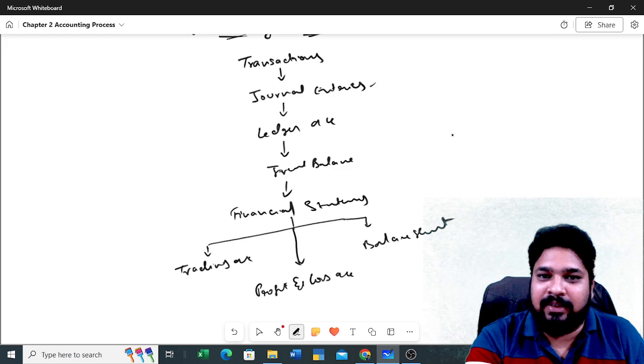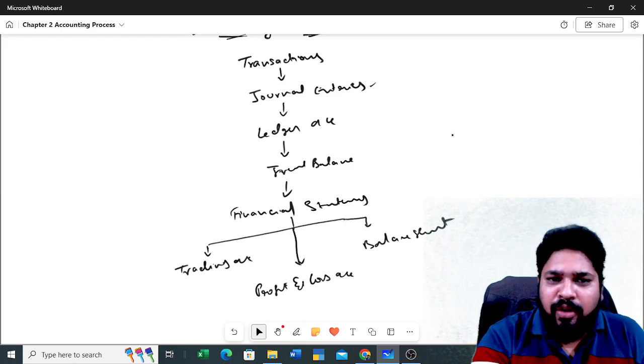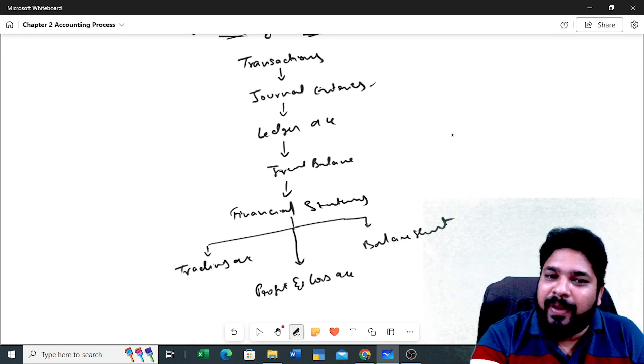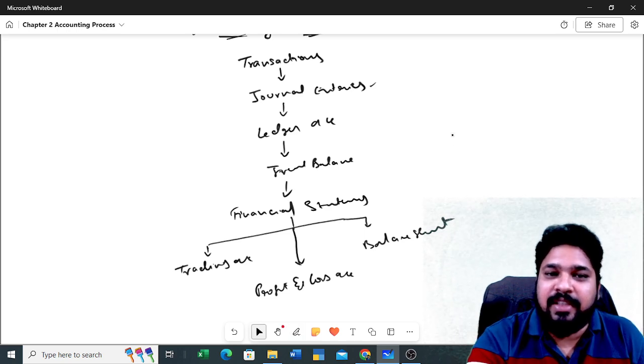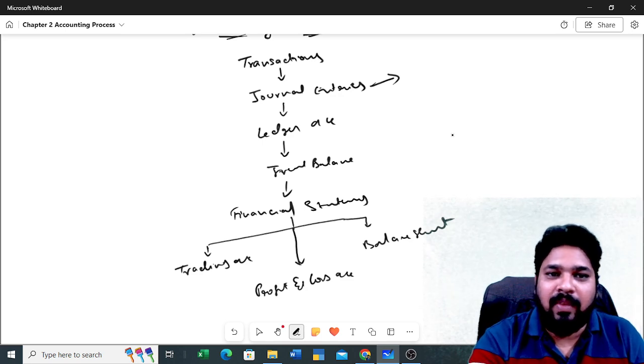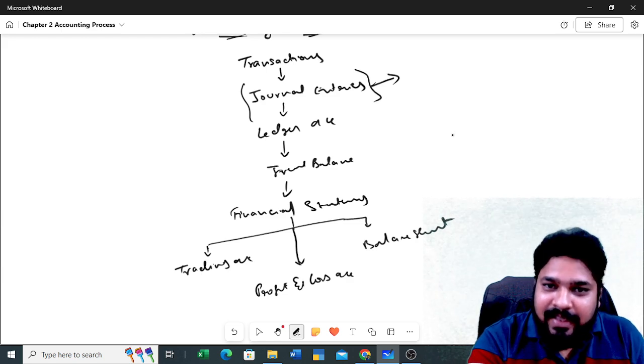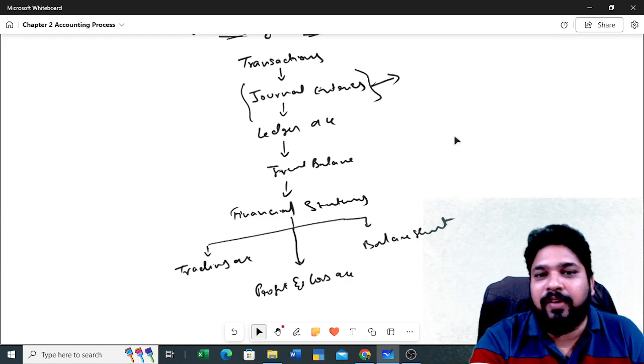So in manual accounting, we need to be very careful while passing these journal entries or ledger posting. But by using Tally or any type of accounting software, you no need to prepare all these things. You just need to pass your journal entries. That's it. You pass your journal entries, and the rest of the things the software will take care of.